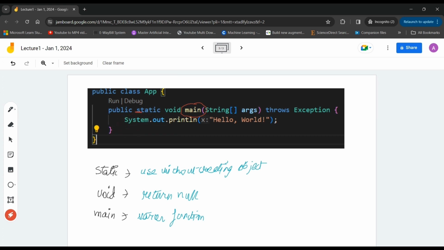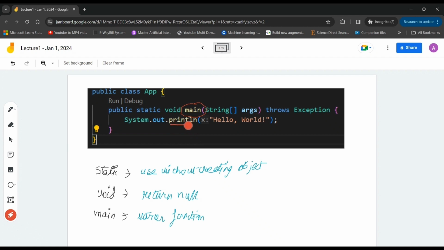So this is a class to interact with the system, like we can get input from the system, and we can generate output to the system. And then out is an object itself. This is the object which is used to send output outside. Like if we have to print something, we'll use out. If you have to get some value, we'll use in instead of out.